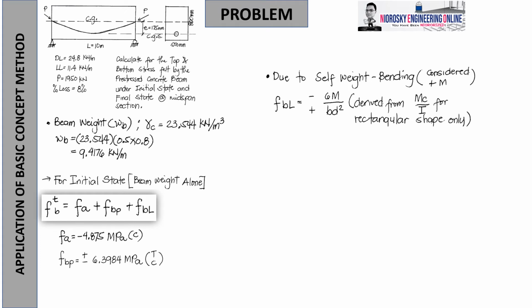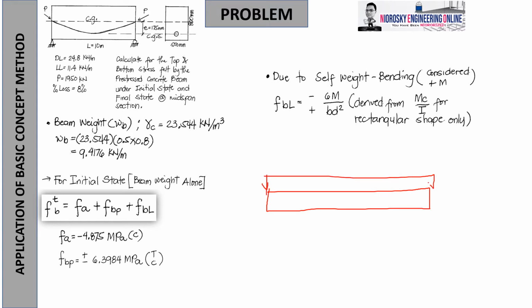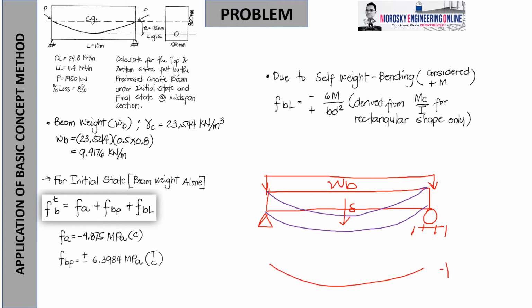Now, due to self-weight bending, observe that, of course, there is beam weight. Even if you have not placed any dead load, the beam weight cannot be removed. The nature of the beam weight, as it is simply supported, will deflect this way. It cannot deflect upward because the beam weight is pulled towards Earth. Therefore, the deflection is going down. Looking at the bending, it resembles positive bending where compression is located above and tension is located below. So therefore, compression above is negative and tension below is positive.